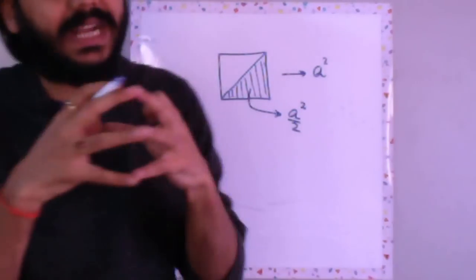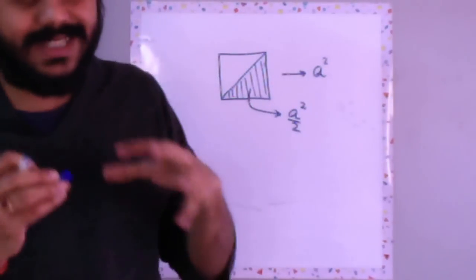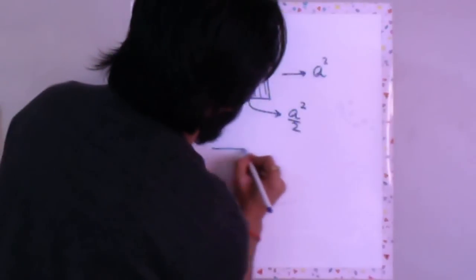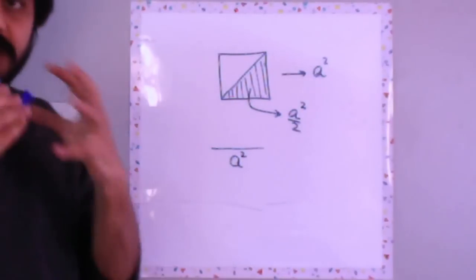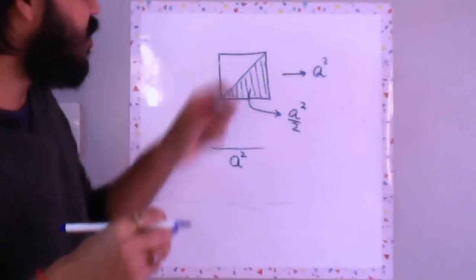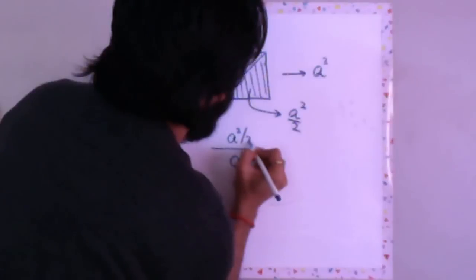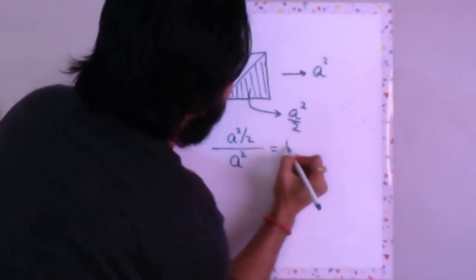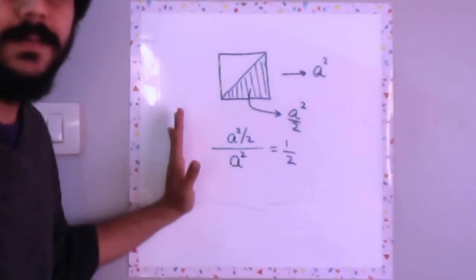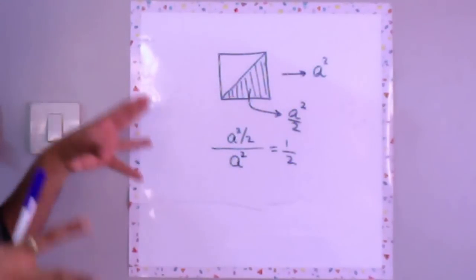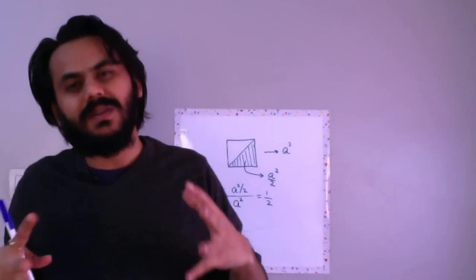Now your denominator is all the states of the world. Your point could be here, here, here, here, anywhere, but inside the square. That's your states of the world. So your states of the world has an area of a squared. Now what is the thing which you're concerned with? Inside this shaded region, which has an area of a squared upon 2. a squared cancelled, this becomes half. So this is one such geometry-based question which can come for probability, right? Now this obviously is a very simple question, but you might get a kind of modification to this. So this is another extension to the counting principles of probability.